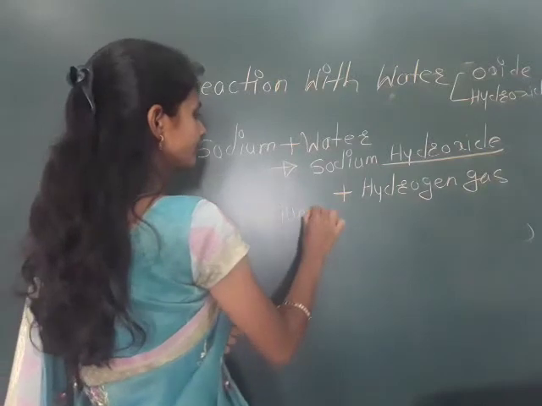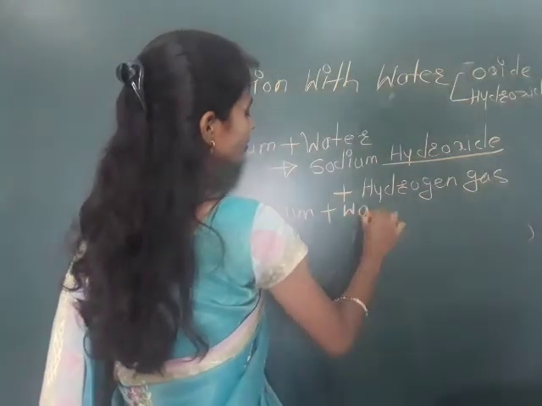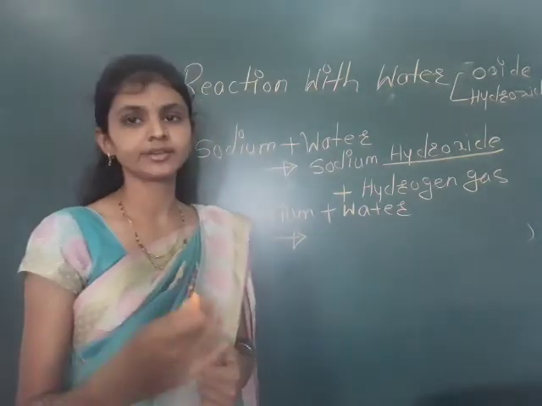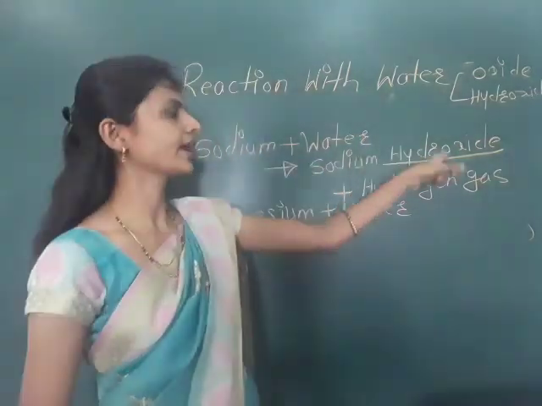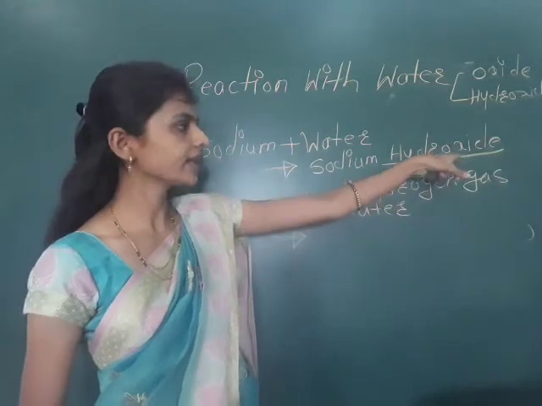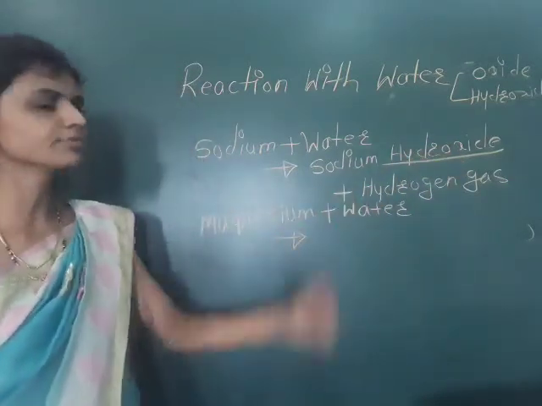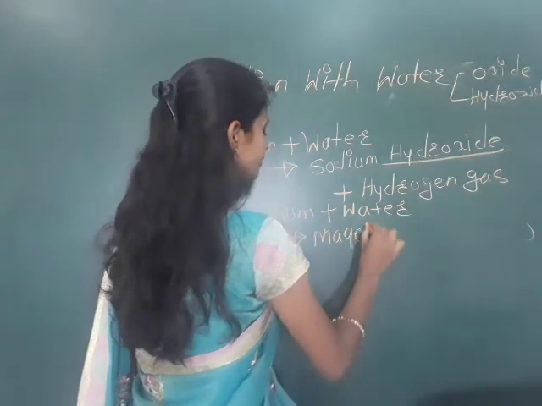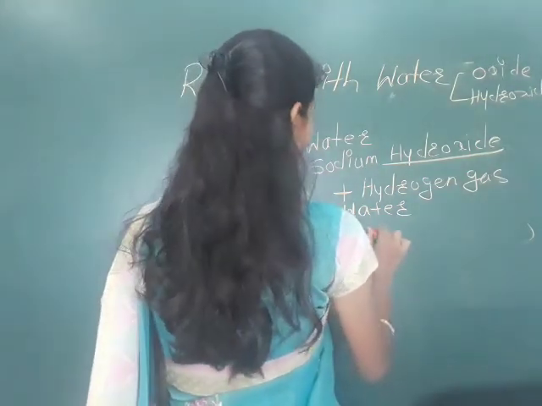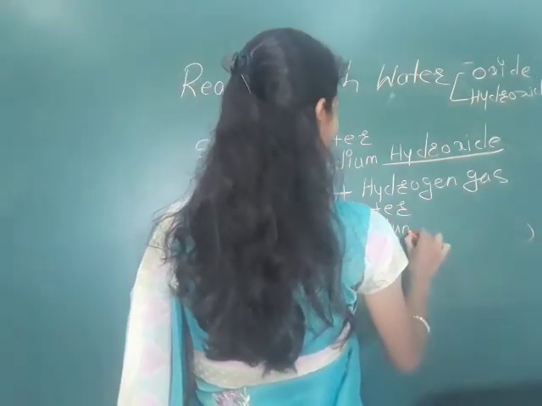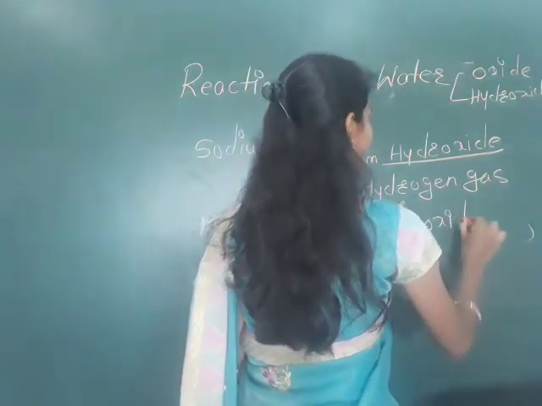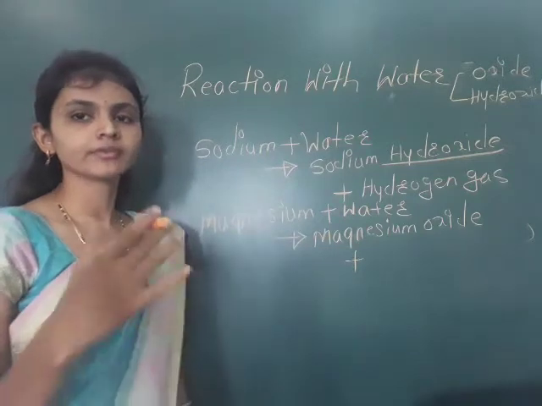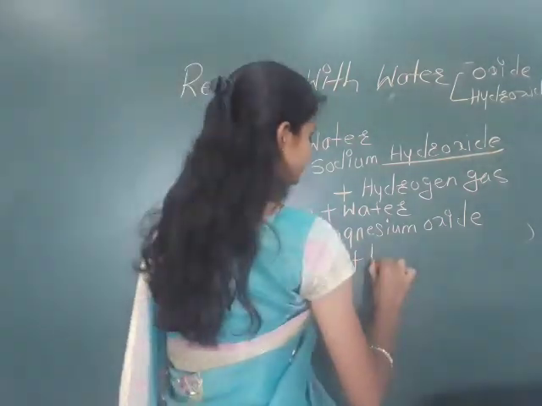Magnesium, when it reacts with the water, at that time we will get the oxide. When the sodium reacts with the water, we will get the hydroxide, but when the magnesium reacts with the water, we will get the oxide. So magnesium oxide. Magnesium oxide, and in this process also it will release the hydrogen gas.